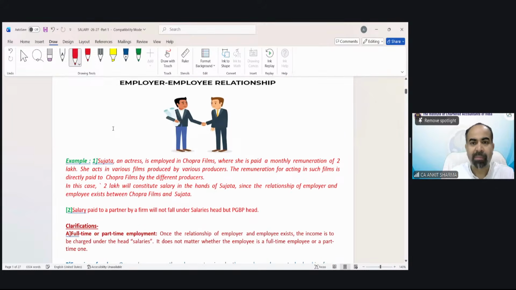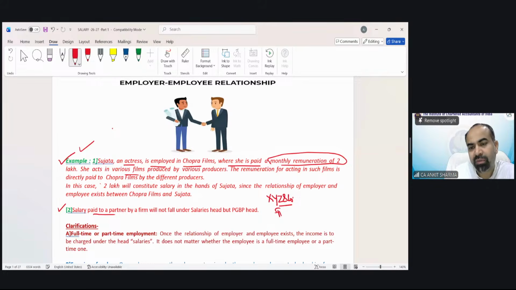So you can see there is an employer-employee relationship. Example: Sujata, an actress, is employed in Chopra Films where she is paid a monthly remuneration of 2 lakh. She acts in various films. You can go through this example yourself. Now, the second one: which student was asking regarding salary paid to a partner? Suppose there is a partnership firm X, Y, Z and Company.